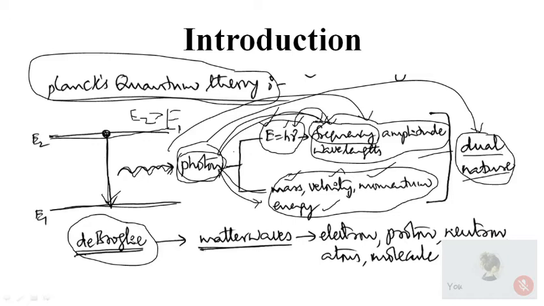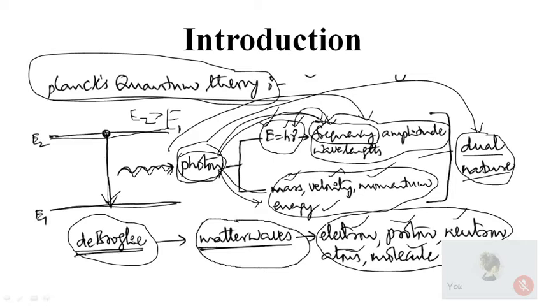Now, the same thing can be expected for any particle which is in motion. If we consider a particle in motion, for example an electron, or proton, or neutron, or atom, or molecule, whatever the particle may be, when it is in motion, definitely it should have associated waves, and these waves are known as matter waves or particle waves.